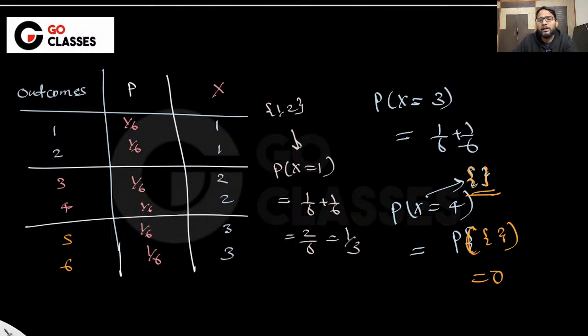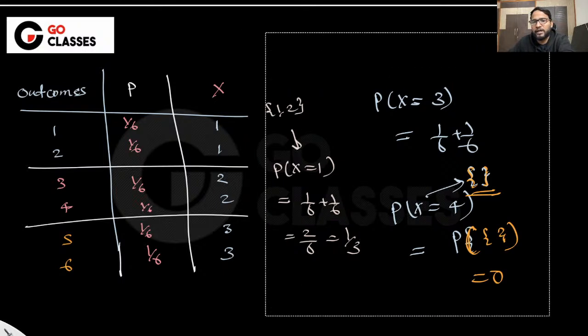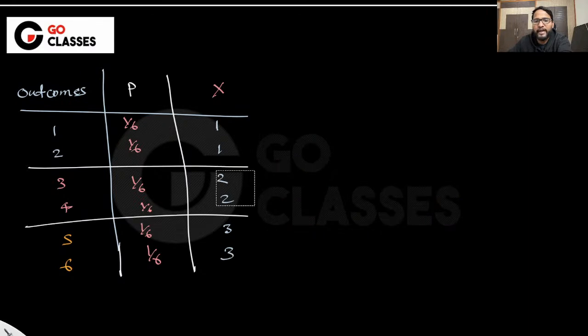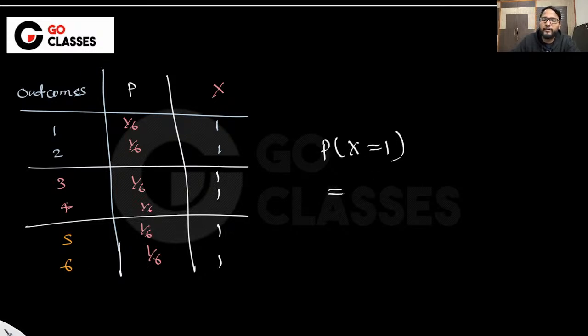Okay. Now you can make any number of examples. Now suppose instead of this x, I give you some other x. Let's suppose this time my x is mapping everything to 1. If I ask you what is the probability that x is 1, can you quickly tell me? It is just 1, right? Because it is the set of all outcomes. What is the probability of x being 0, or some other number like x being 2? Then you will say it is 0 because x is not mapping to anything else, right?